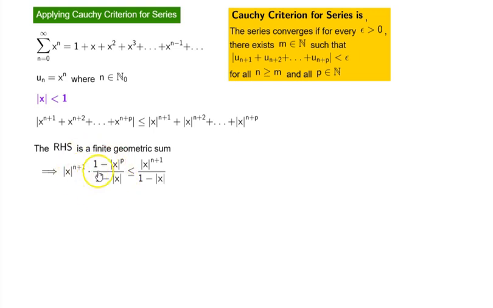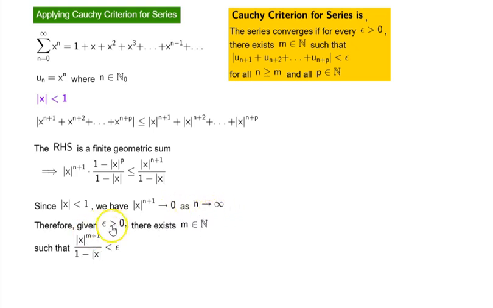Now from this, if we take out 1 minus the absolute value of x to the power of p, which is what we have done here, then this becomes less than or equal to this. Since the absolute value of x is less than 1, the absolute value of x to the power of n plus 1 goes to 0 as n goes to infinity.